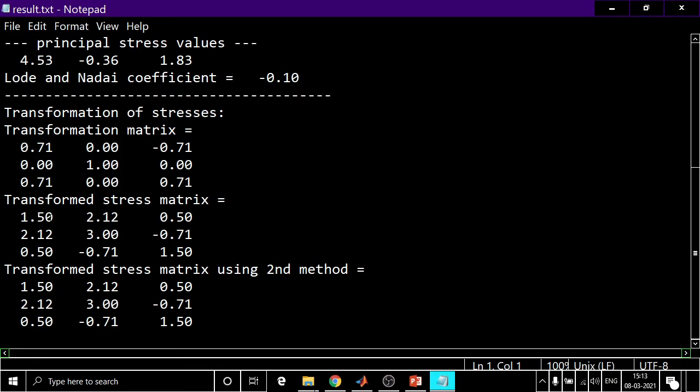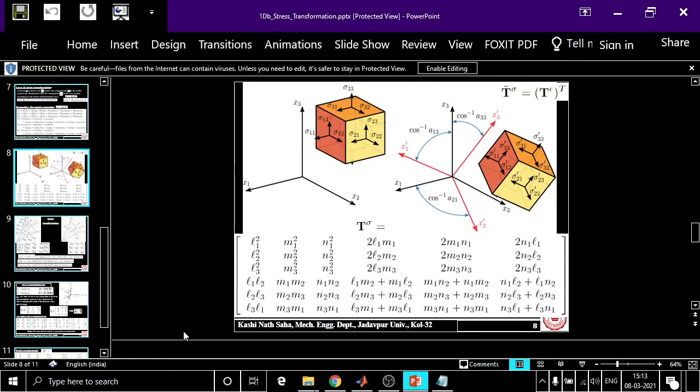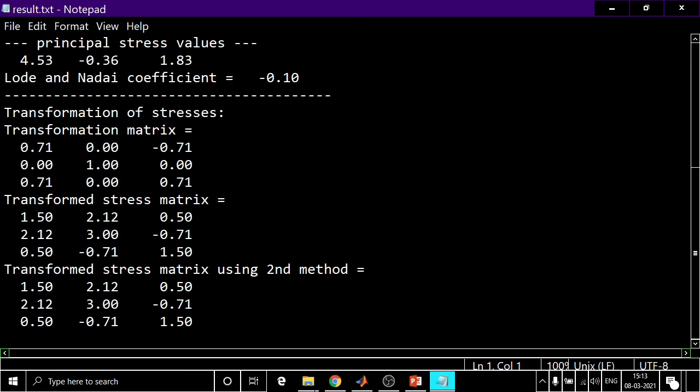So here is the result. These 2 results are identical. One is direct matrix multiplication, and the other is the second method. That means from the 6 components we have again reformed the transformed state of stress matrix. See whether this result is identical with this one. Half, this is 3, this is again half, so 1.5, then 3, 1.